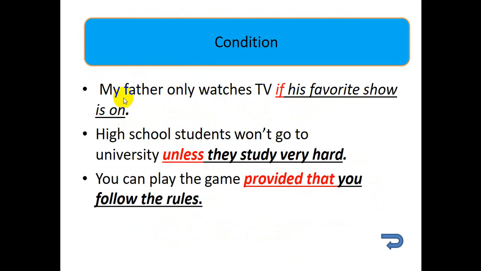So the condition of my father watching TV is that his favorite show is on. High school students won't go to university unless they study very hard. Okay, so high school students won't go to university on the condition they study hard. You can play the game provided that you follow the rules. Okay, so this is the condition.